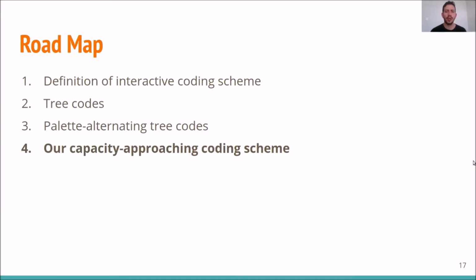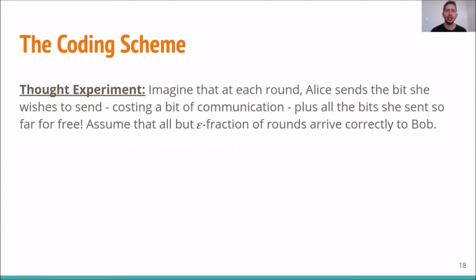We are now ready to see our capacity approaching coding scheme. So recall that in our model, we're dealing with alternating protocols, meaning that at the odd rounds, Alice sends to Bob exactly 1 bit, and at the even rounds, Bob sends to Alice exactly 1 bit. Now here's a thought experiment. Imagine a model where, together with the new bit that Alice sends to Bob, Bob receives all the messages that Alice sent him so far for free, meaning without costing the rate. Assume further that only an epsilon fraction of this new kind of messages arrive incorrectly to Bob.